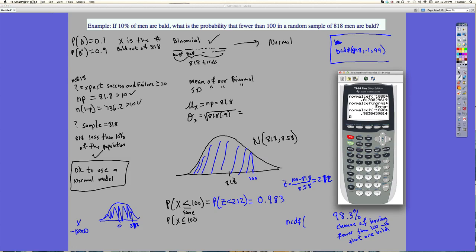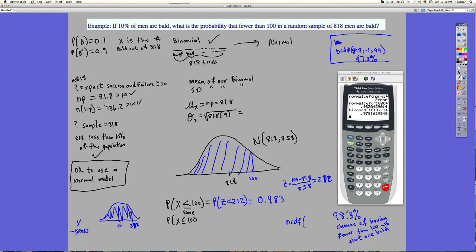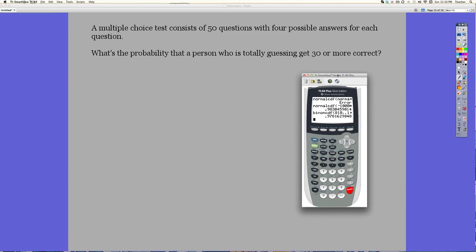Well, I'll do it. Second distribution, we want to go to binom CDF, enter. Okay, so 97.8. So it's pretty close. This was 98.3%. This is 97.8%. So it's very, very close. Okay, let's do one more example, and then we'll be done.